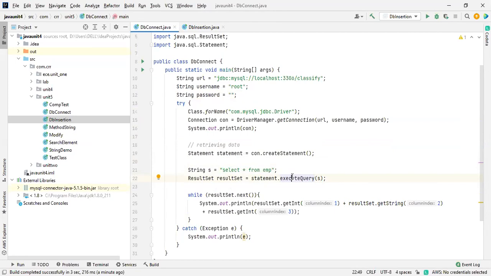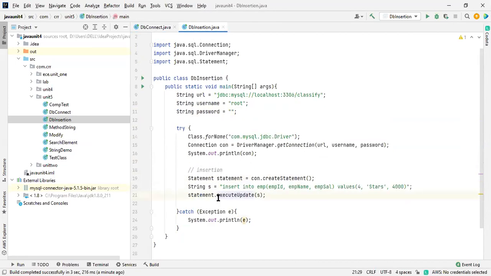Sometimes people will use execute query for insertion also. Okay, don't bother about that. Follow your textbook. That's it. So this is all about the insertion. I think you have seen it. We just selected the data from the database, we successfully retrieved it, and we successfully inserted the data into the MySQL database.